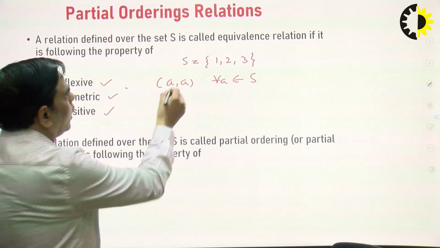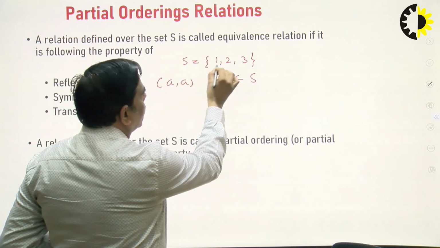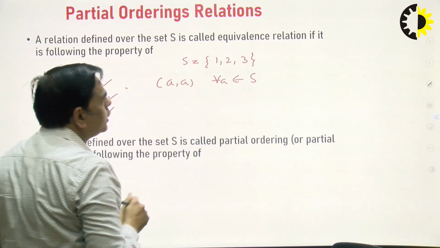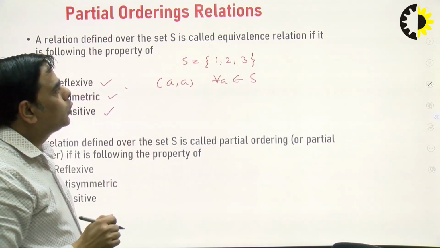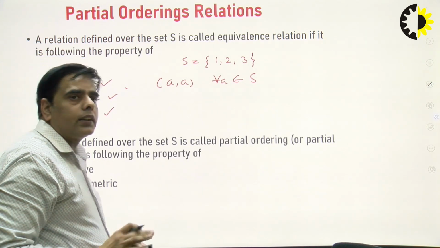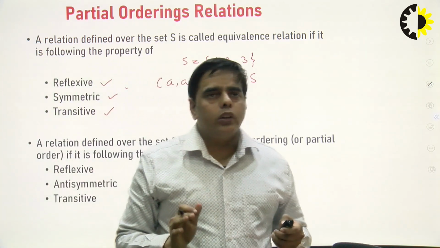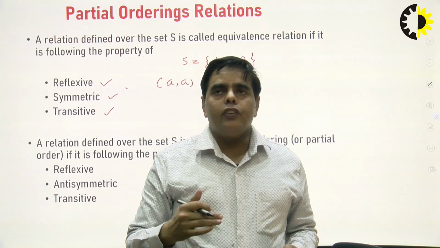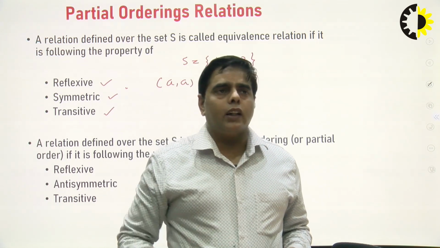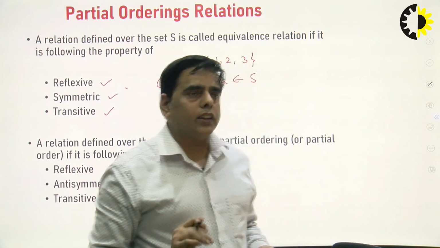So if the set is S and the elements are 1, 2, 3, then we should have 1 comma 1, 2 comma 2 and 3 comma 3. These pairs should necessarily exist, and if other pairs exist, it doesn't matter. Then the relation will be reflexive.